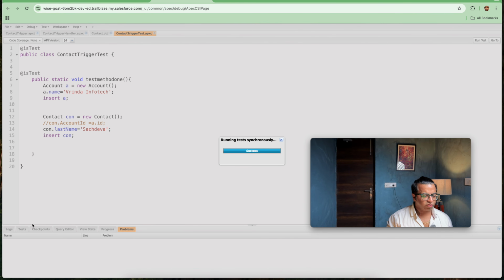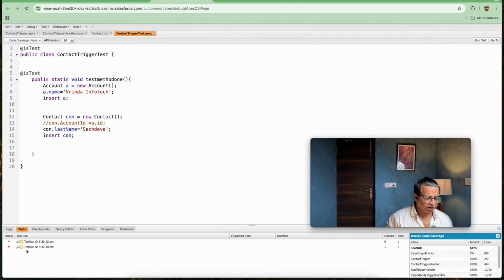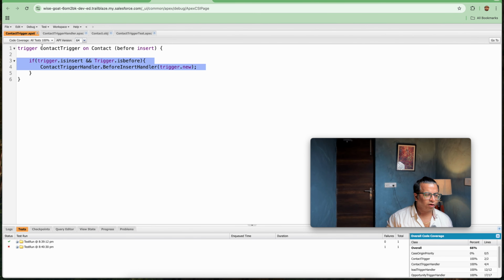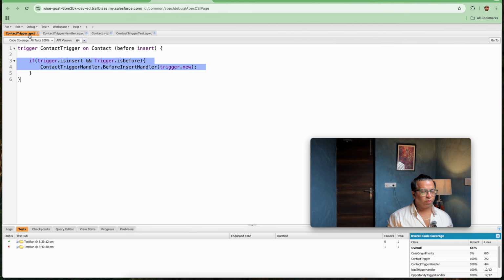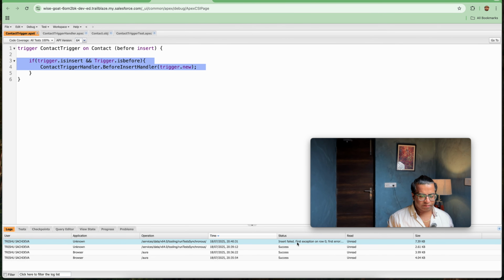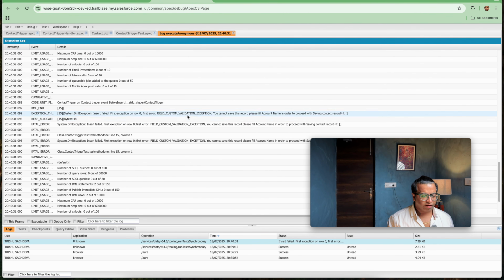Now you will be getting the same validation message in your logs. Your test got failed, but your coverage is now 100%. Here also you will be getting 100%. But this is a validation case. We need the test result to pass, but we need this error. If you go to the logs, you will get the same error: insert failed with the error, FIELD_CUSTOM_VALIDATION_EXCEPTION, the error you send when you want validation.